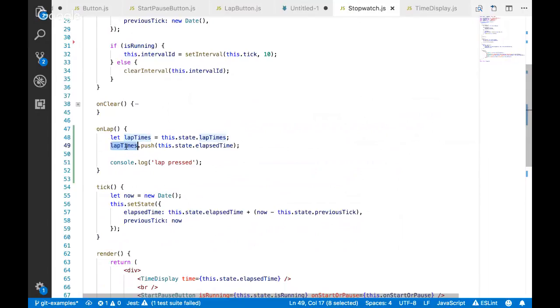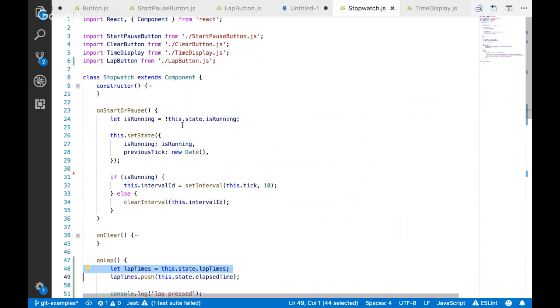But there is a problem with this. It's very subtle, very easy to miss, and you really have to understand JavaScript to understand the problem. So right now we've got a problem if we didn't call setState. So we didn't tell React to update its state. I have a question. The array that you made, the lap times array. Yes. Within the state, like in the beginning. Yeah. Right.